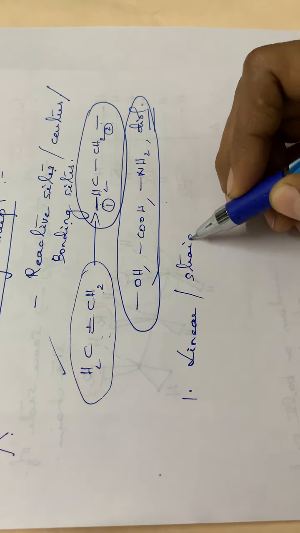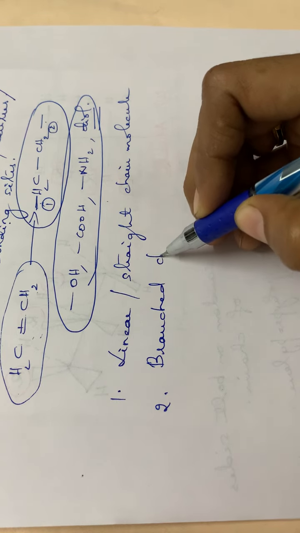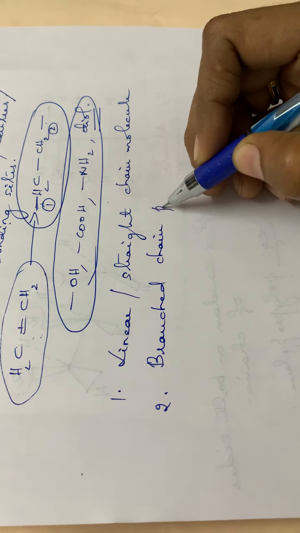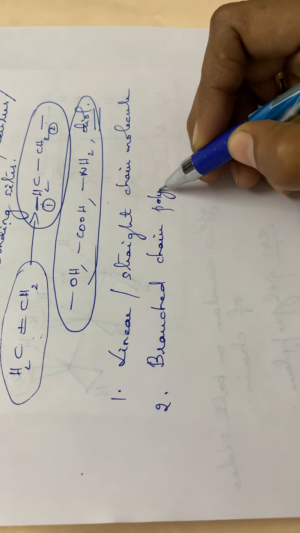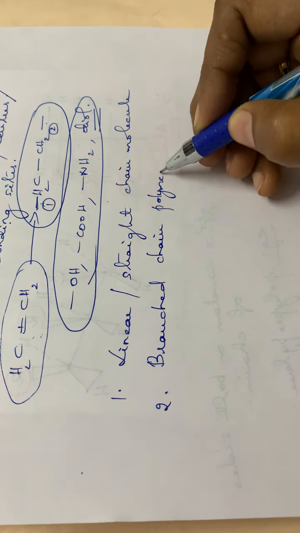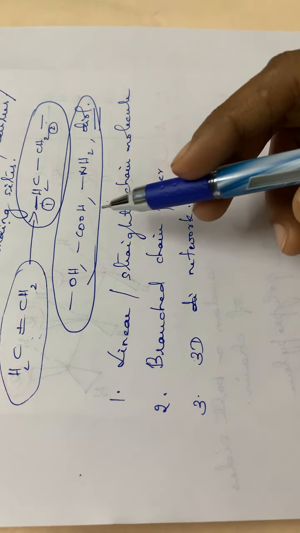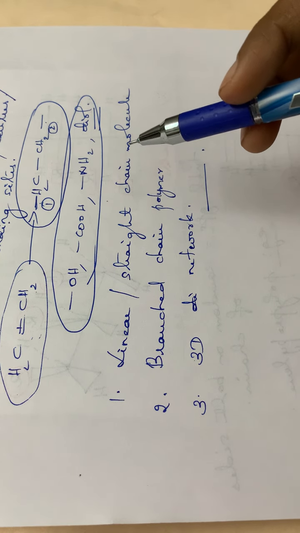The second one is the branched chain polymer or branched chain molecule. And the third one is the three-dimensional network. So these are the three classifications based on the functionality concept.